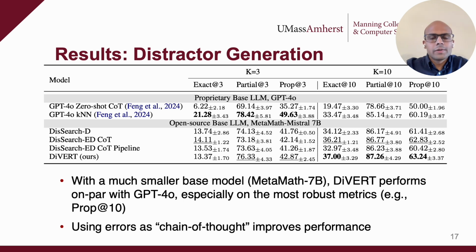Our results show that DiVERT, despite using a much smaller base open source LLM of 7 billion parameters, MetaMath Mistral 7b, performs on par with GPT-4o and outperforms other baselines on the more robust at-10 metrics. We also find using errors as chain of thought supervision improves downstream distractor generation performance.